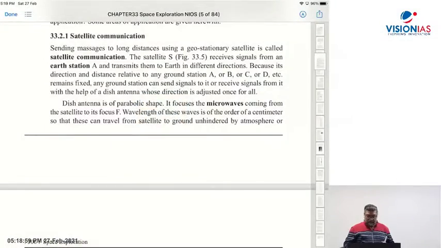Is it clear, right? So this part we have already covered, and I mentioned the sun synchronous polar orbit and all. Satellite communication today is a very important area of communication and is used for various purposes.